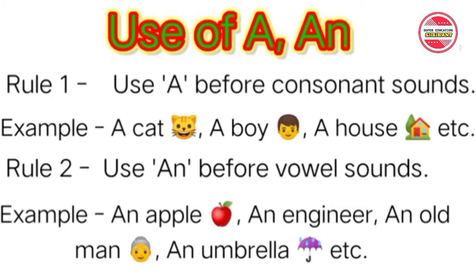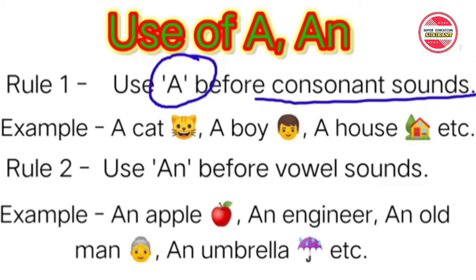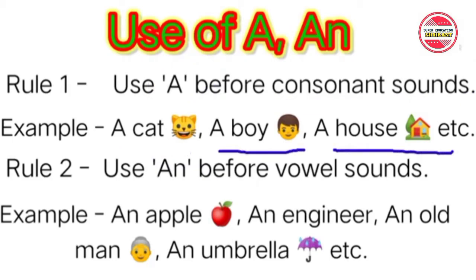So, the first rule is where to use a and where to use an. Rule number 1: use a before a consonant sound. For example, a cat, a boy, a house, etc. You can see in these examples that they have consonant sounds: cat starts with ka, boy starts with ba and house starts with ha. So here comes a consonant sound. That's why a will be used here.